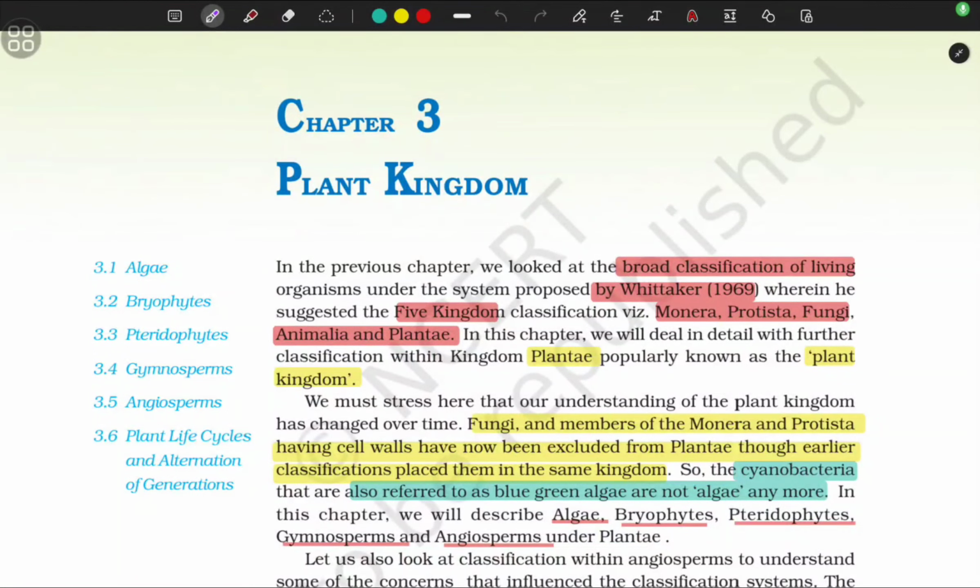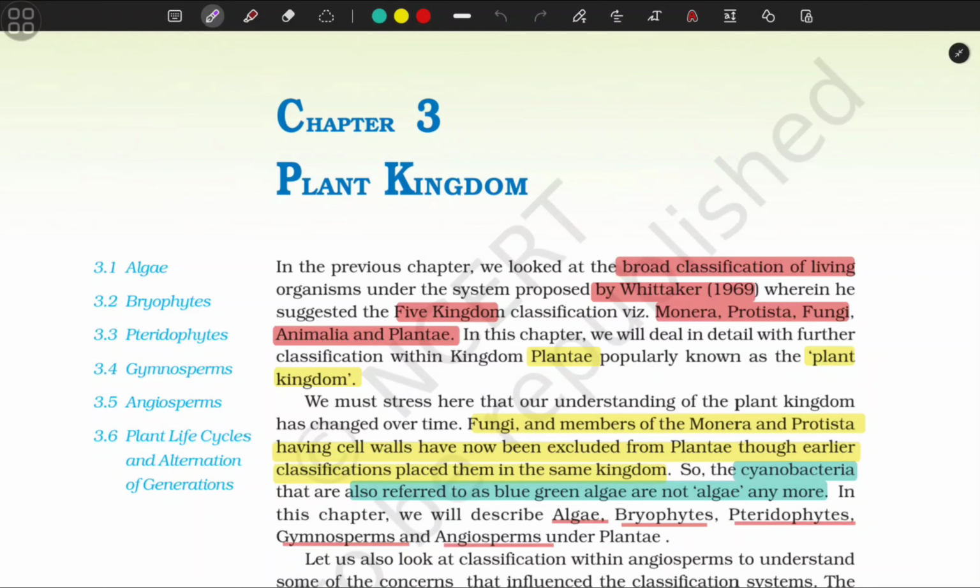Chapter number 3, Plant Kingdom. In the previous chapter we looked at the broad classification of living organisms under the system proposed by Whittaker in 1969, wherein he suggests the five kingdom classification: Monera, Protista, Fungi, Animalia and Plantae. In this chapter we will deal in detail with further classification within kingdom Plantae, properly known as the plant kingdom.